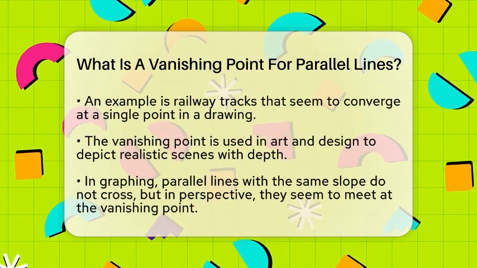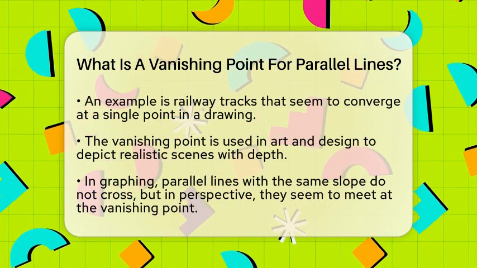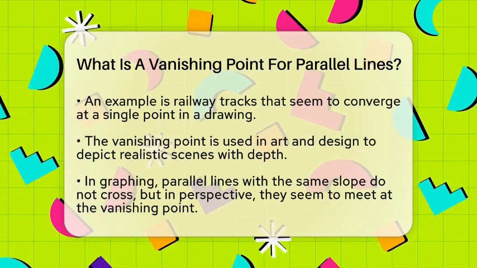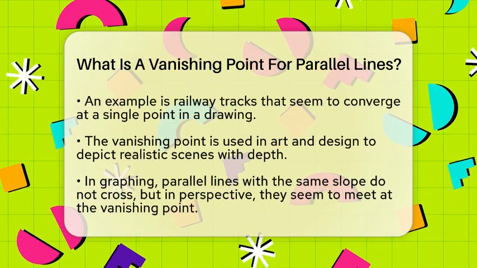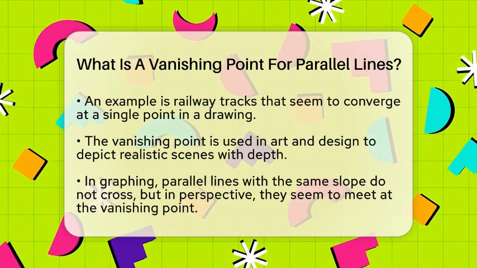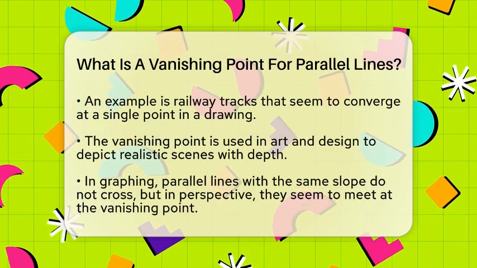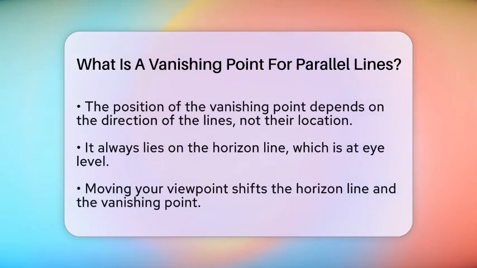When we study algebra and graphing, especially with linear functions and lines, the idea of a vanishing point helps us understand how parallel lines behave. On a flat graph, parallel lines have the same slope and will never cross. But in perspective drawings, these lines seem to meet at the vanishing point. This is because the drawing is showing a three-dimensional view on a two-dimensional surface.